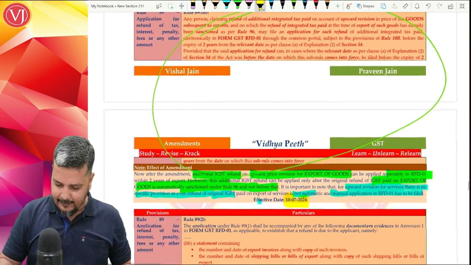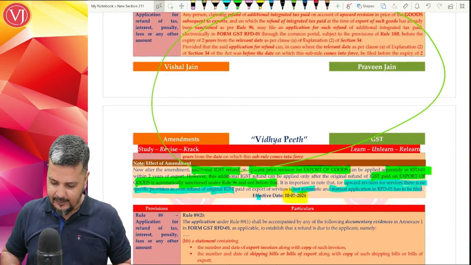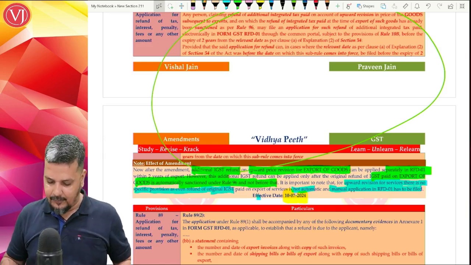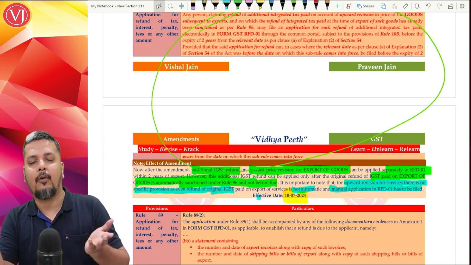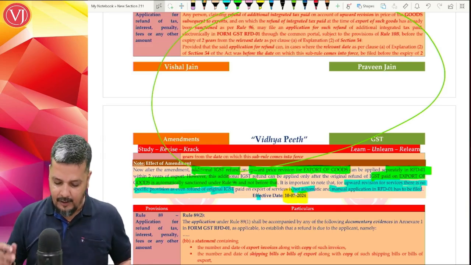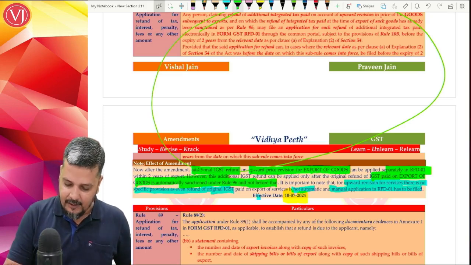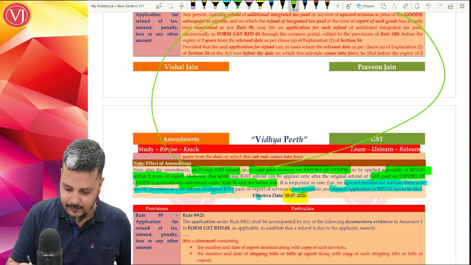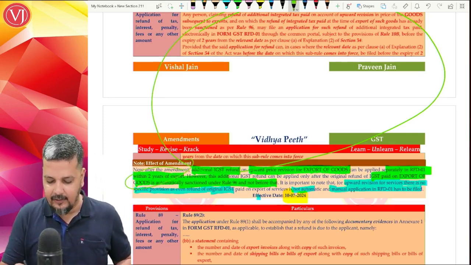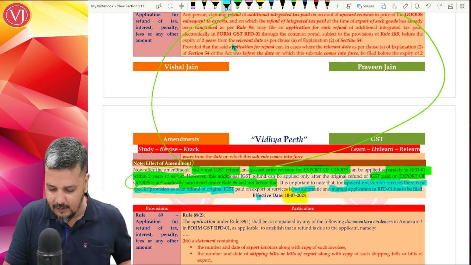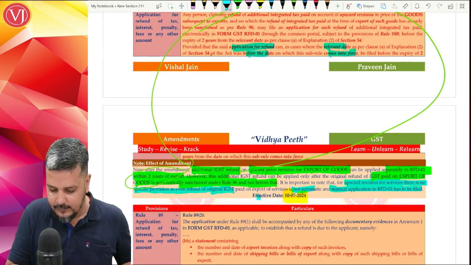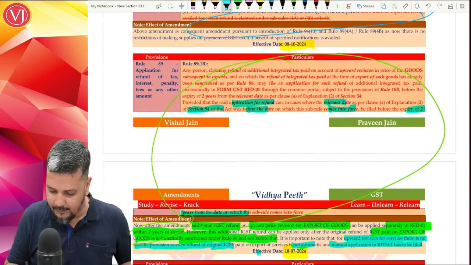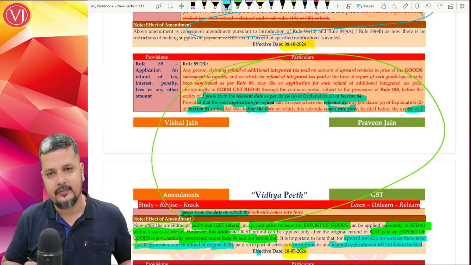Now please understand that this additional refund of 2 lakhs, the additional refund of the increase in output IGST paid for the increase in price of goods after export, this additional refund application has to be given within 2 years of export. So here there's a clarification that for this additional refund application that you make, the relevant date will be 2 years from the date of export.